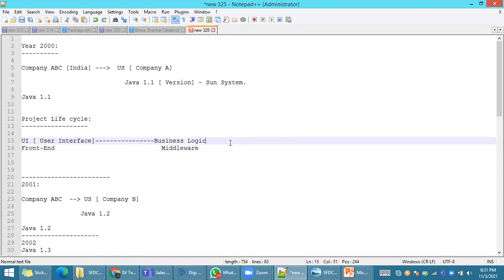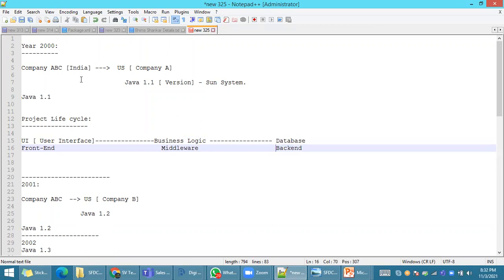UI, user interface; business logic. Okay, here the backend will be there. What is the meaning of backend? Storage. All data will be stored in the backend. Here, the database. We can call the database the backend. So here: front end, middleware, backend.